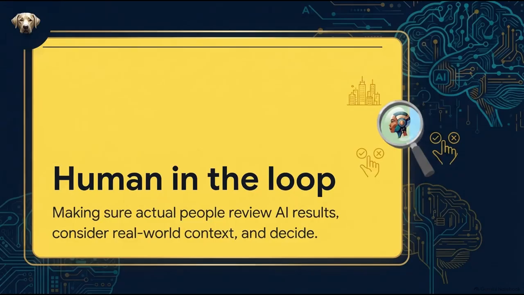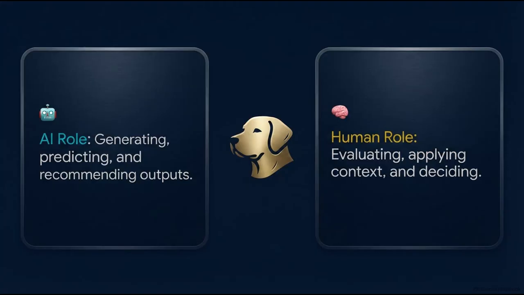And that leads us straight to the crucial concept of the human in the loop. This is the practice of making sure actual, living, breathing people review AI results, consider the real-world context, and decide what happens next. This is the core philosophy that has to guide our entire journey with this tech. It is the essential mindset you need when working with literally any type of AI tool. Because without you, the human in the loop, those limitations we just talked about can turn into major liabilities real quick. It helps to think of it as a partnership.